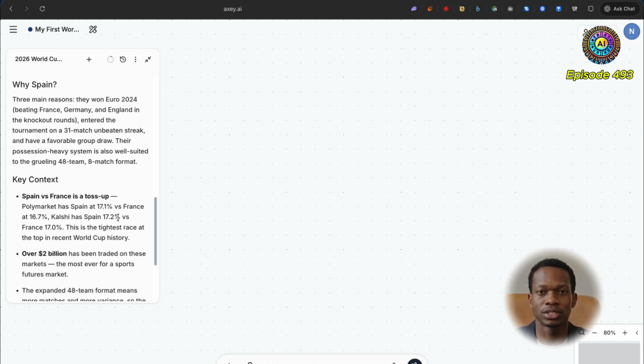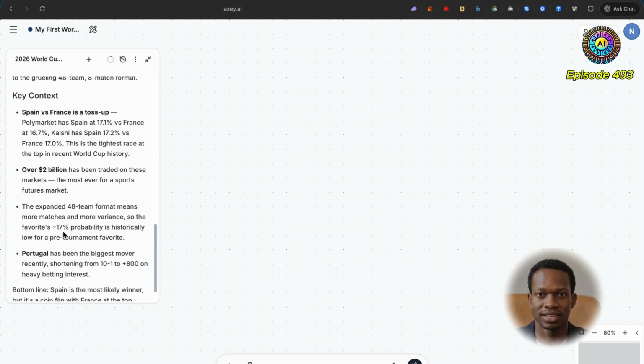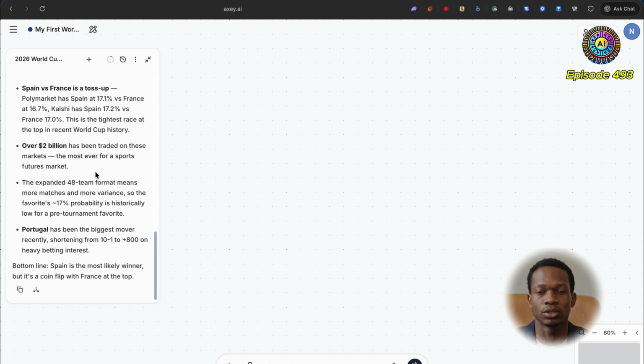Polymarket has Spain at 17.1 versus France at 16.7, whereas Cauchy has Spain at 17.2 versus France at 17%. Cool. Over 2 billion has been traded on these markets, the most ever for sports futures markets. Wow. Expanded 48 team format means more matches and more variants, so the favorite is about 17%. Probability is historically low for a pre-tournament favorite.